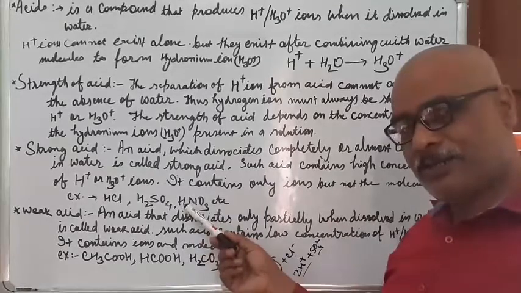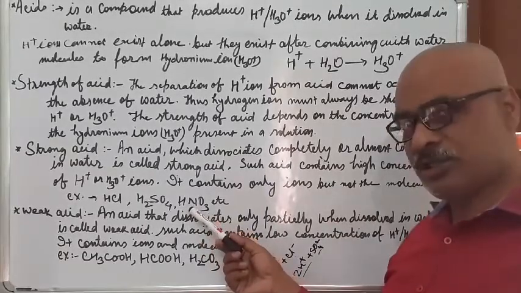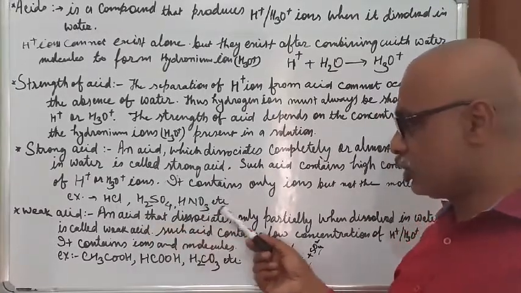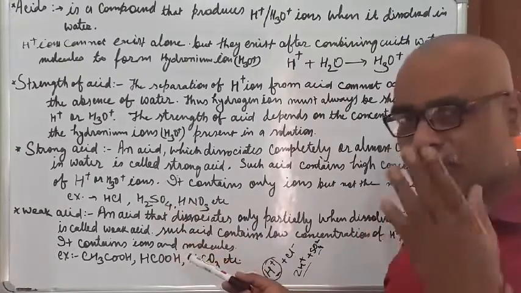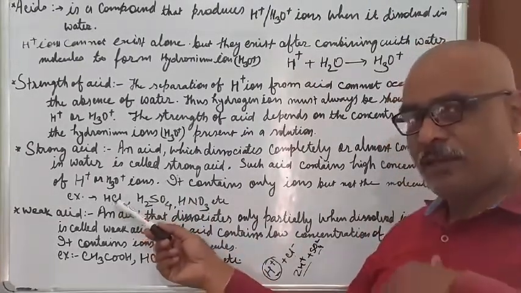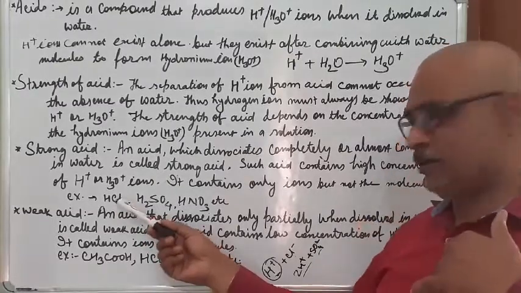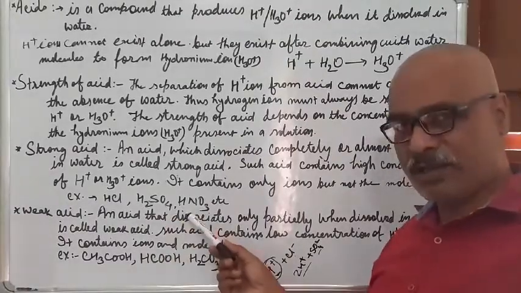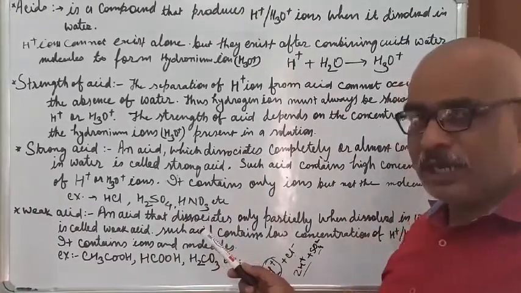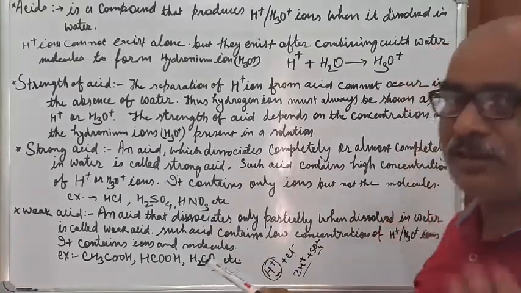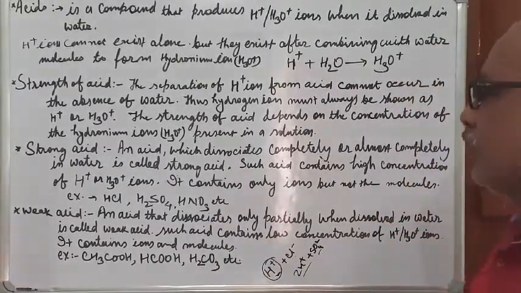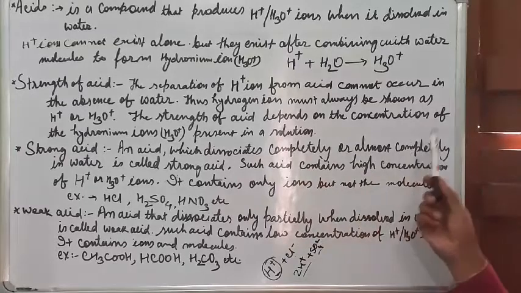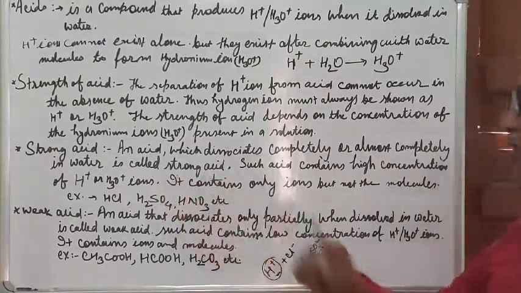It has 1 mole of hydrogen present in this molecule and gives you 1 mole of hydrogen ion only. And that is why these are strong acids, because they are completely dissociated. That means whatever hydrogen is present in this molecule will come out as a hydrogen ion. So the entire hydrogen present in the molecule comes out as a hydrogen ion when it is dissolved into the water, and later on this hydrogen ion combines with the water and forms a hydronium ion. So these are the strong acids. An acid which dissociates completely or almost completely in water is called a strong acid.